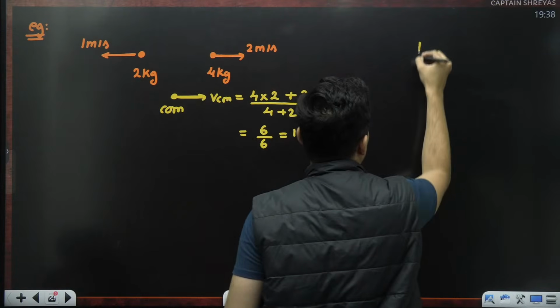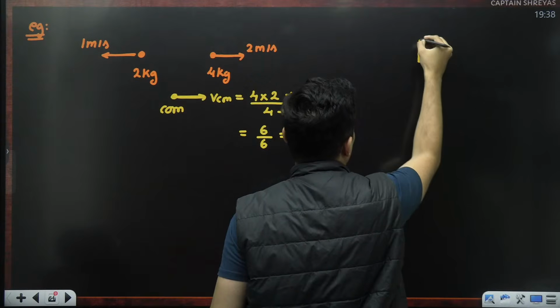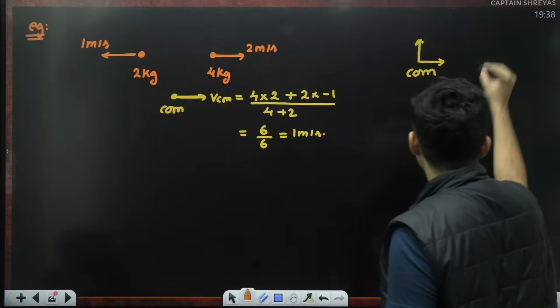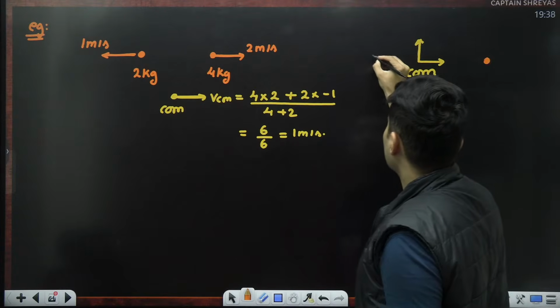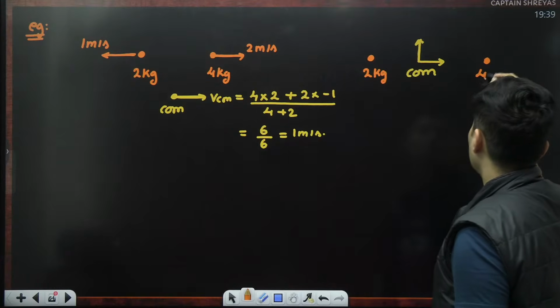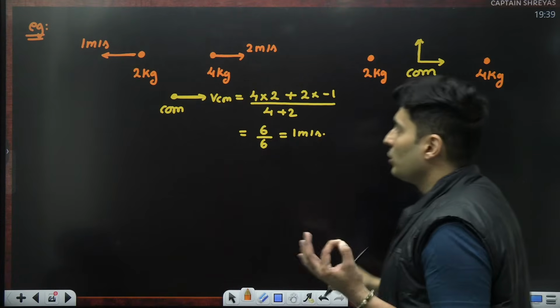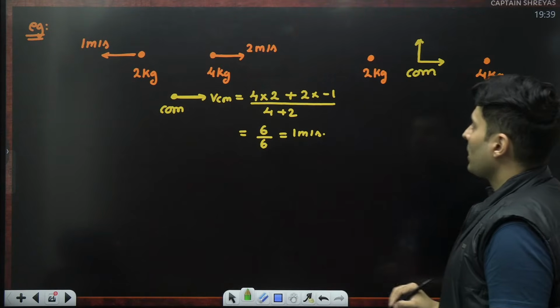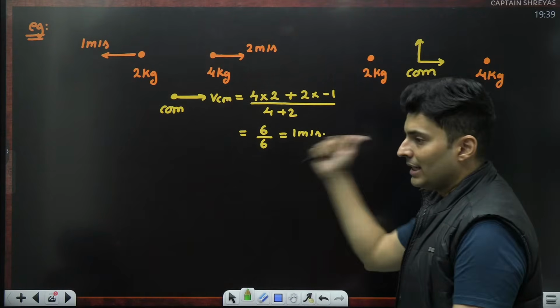So if somebody decided to sit on the center of mass and then re-observe both of these masses, this mass 2 kg, this mass 4 kg, what would they appear to be doing? Think about it. You are already moving to the right side.